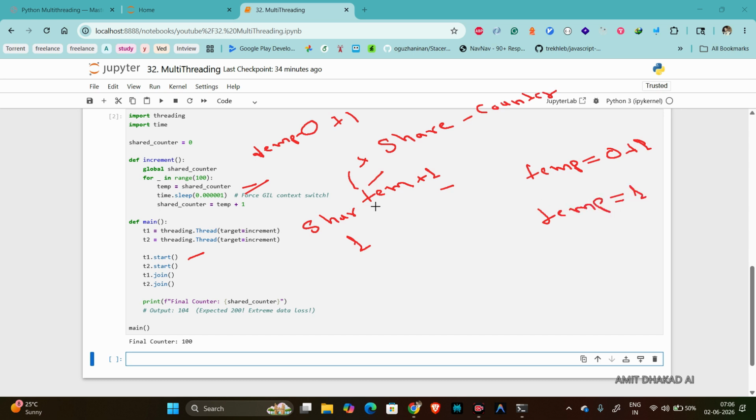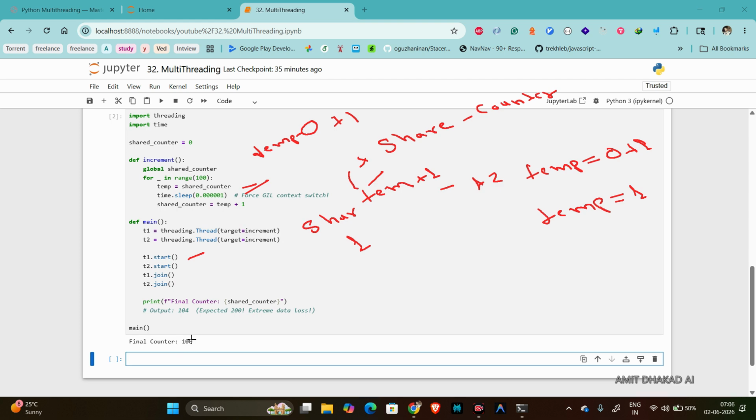So when T1 is incrementing the value of shared counter, that value is not accessible by T2 because of the race condition. T2 is using the old value only. That's why the output is 100 here.